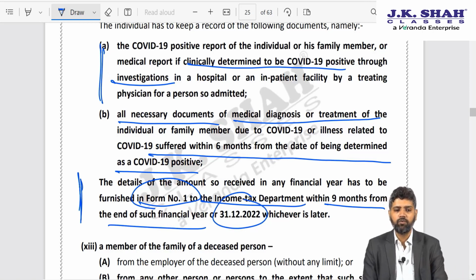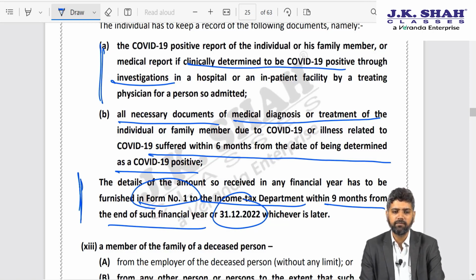One question which many students asked me in class was that if the government wants to give a benefit or a relaxation by not applying 56(2)(10), then why is it that they are prescribing so many conditions? Because I hope you understand friends, in India we have unscrupulous elements who are always willing to misuse any kind of relaxation. That's an unfortunate part of our country.